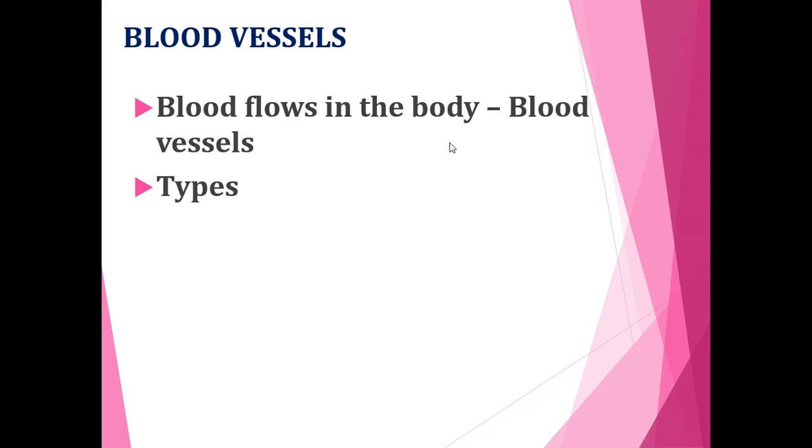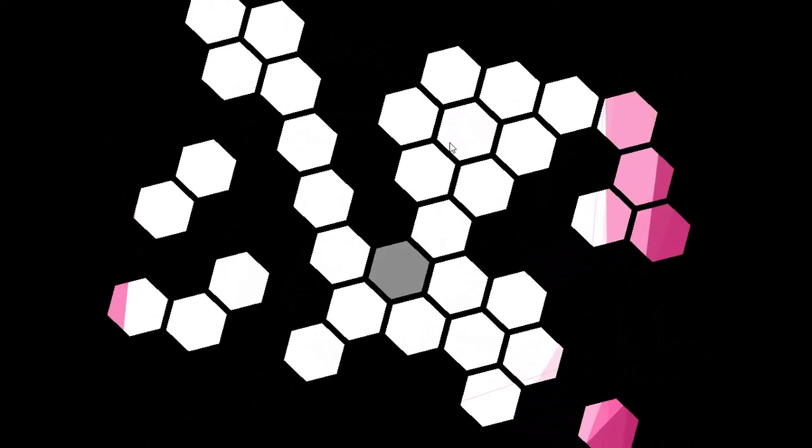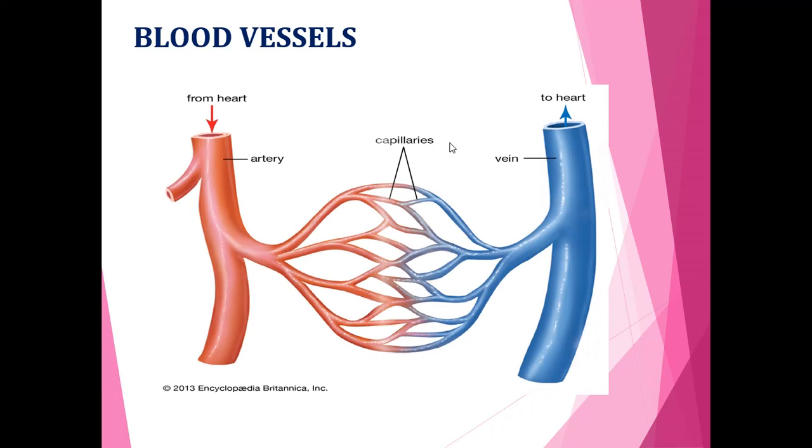There are the following types of blood vessels: arteries, veins and capillaries. So what are the types of blood vessels? Arteries, veins, capillaries. Here you can see the diagrammatic presentation of artery, capillary and vein. So this is the artery, this is the capillary, and here you can see the vein.